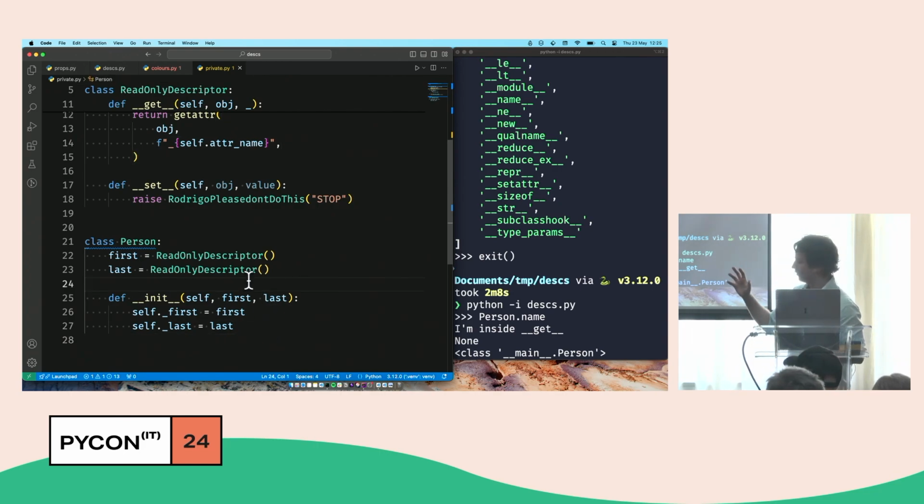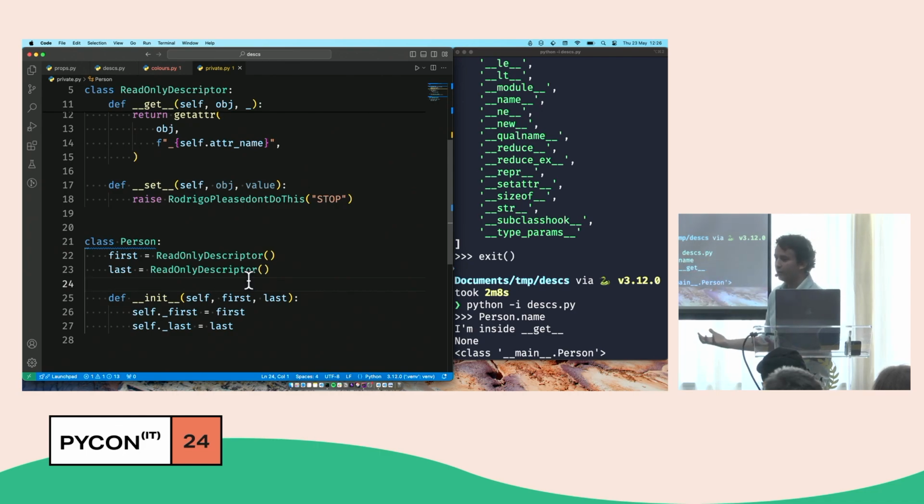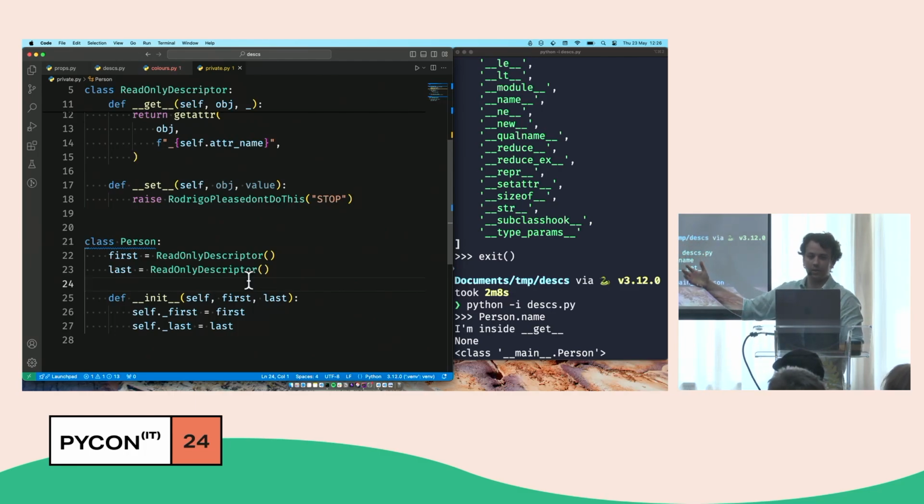It's just that at a first look, it looks like read-only, but the only thing we did was mimic property. And by the way, property is a descriptor. So property, static method, and class method, those are all descriptors. And that's why you don't usually use descriptors, because the main use cases, they're already accounted for. So this is a very powerful feature that you use all the time with methods, with properties, class methods, and static methods, but you usually don't use it explicitly because all of the good use cases were already implemented.